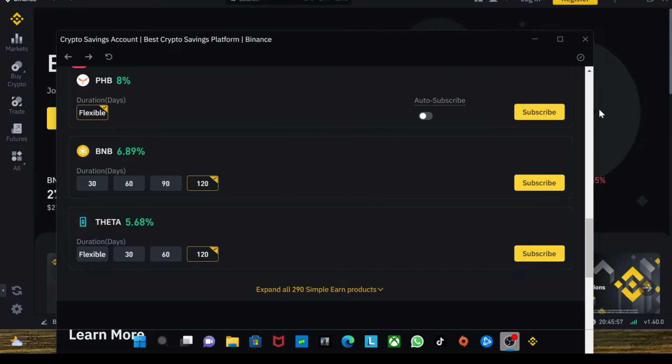Today I'll be introducing you to the new Binance, how to make money on Binance with the Binance Simple Earn.